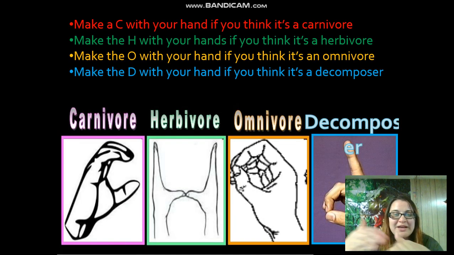Okay, and so the rest of this PowerPoint goes into looking at some different examples. So if you want to see some more examples of carnivores, herbivores, omnivores, and decomposers, you can go through and do this. If we were in class, we'd be doing these little symbols in class, but instead I'm going to have you answer a few questions after the video, guys.